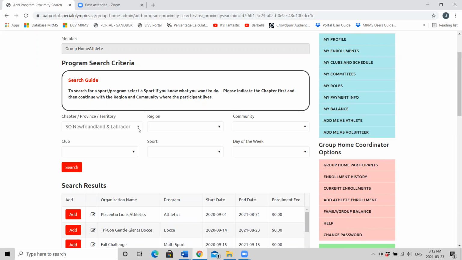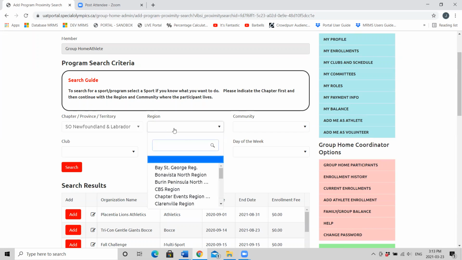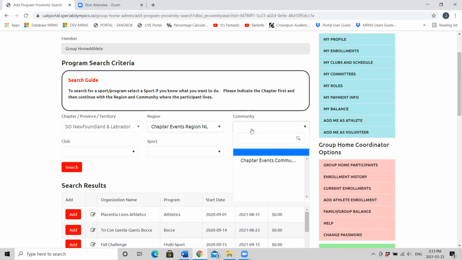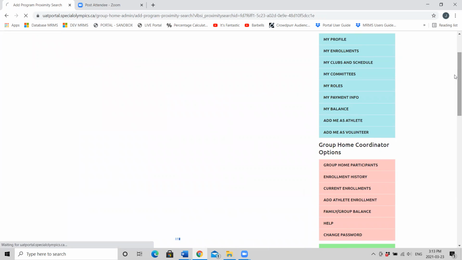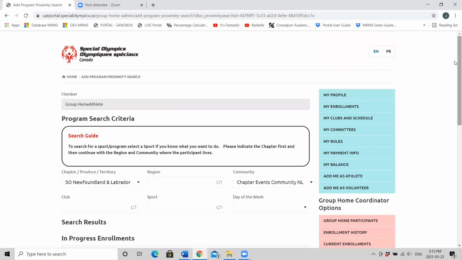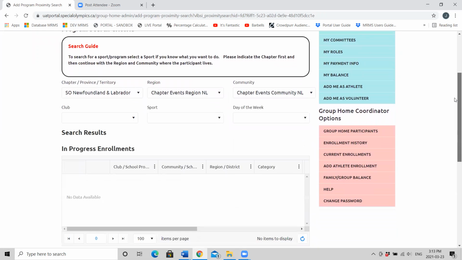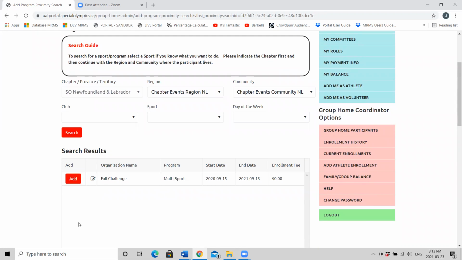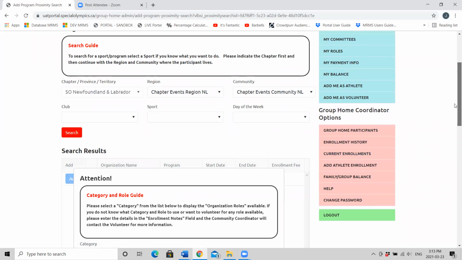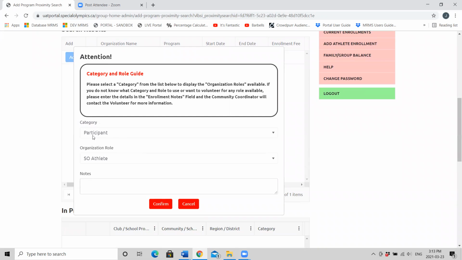Special Olympics Newfoundland and Labrador Province Chapter Territory. Region, choose the region that you're looking for. Community, choose the community you're looking for. That's generally enough. If you fill out any more of these boxes, it makes it harder for the system to find any programs that may be in. Click the red Add button. You're registering an athlete. Confirm.